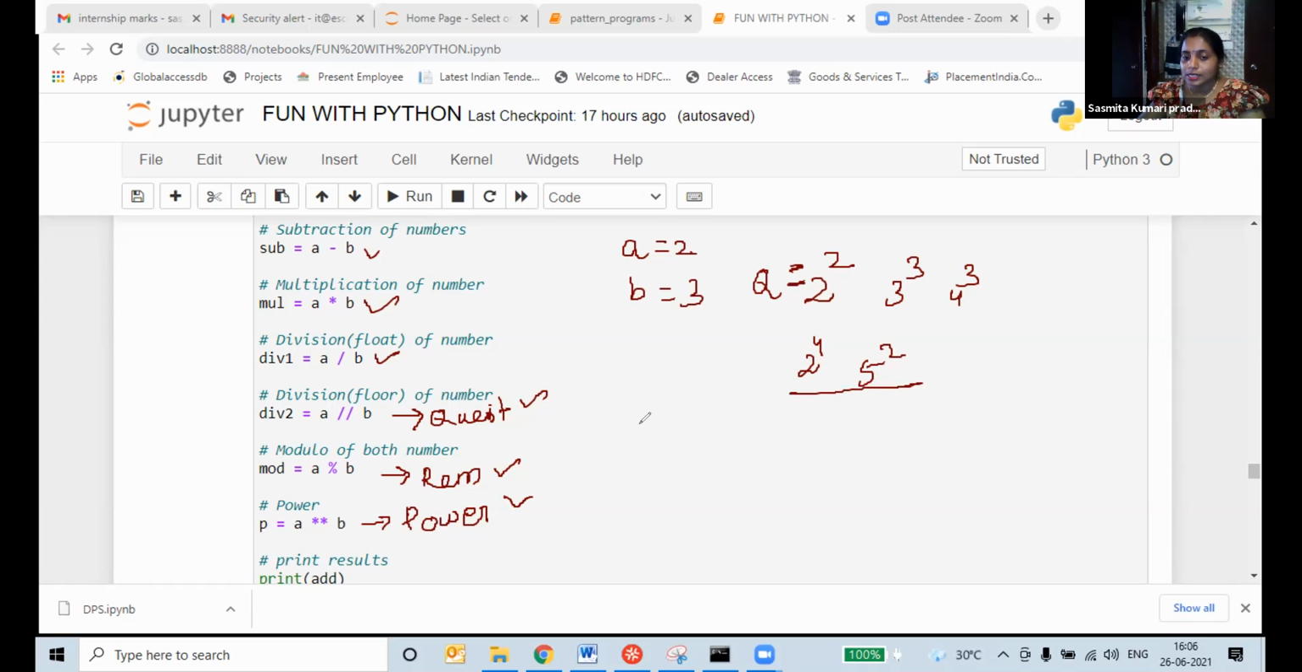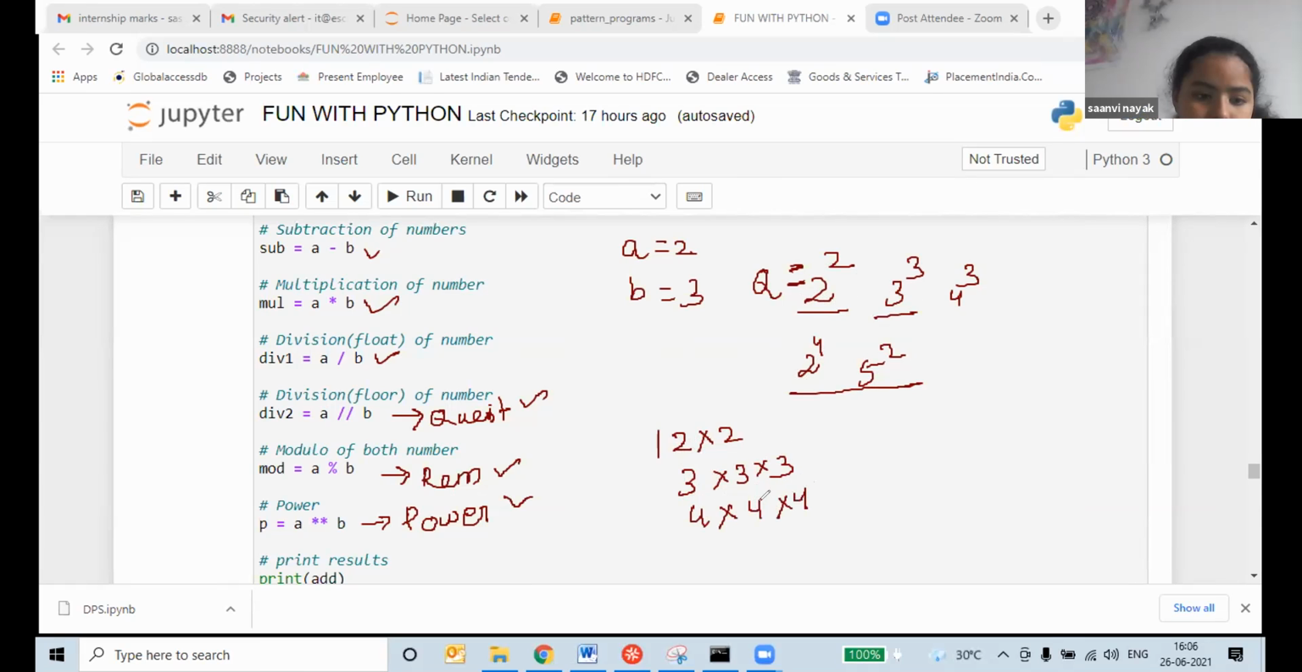Power means, see, what is our question? 2 power 2 means 2 will multiply 2 times. This 3 power 3 means 3 will multiply 3 times. Is it correct, Sanvi? Yes. And 4 power 3 means 4 will multiply how many times? 3 times. 4 power 3.